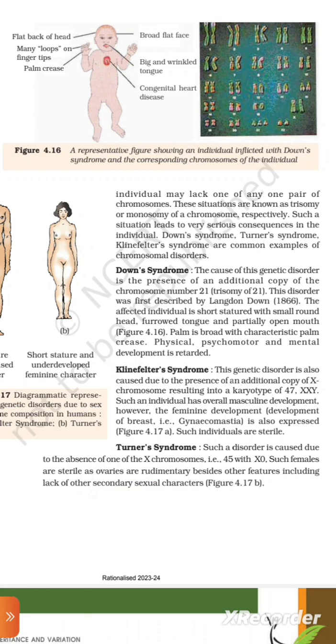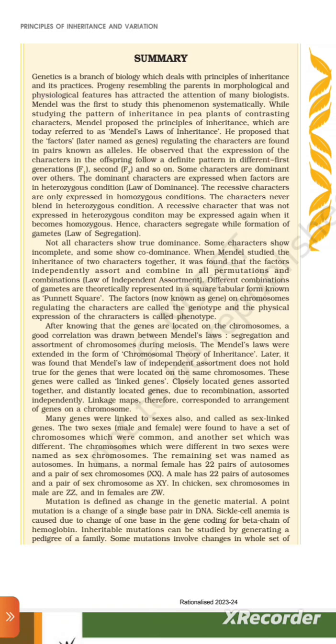45, with XO. Such females are sterile as ovaries are rudimentary, besides other features including lack of other secondary sexual characters. Figure 4.17b. Summary. Genetics is a branch of biology which deals with the principles of inheritance and its practice. Progeny resemble the parents in morphological and physiological features, which has attracted the attention of many biologists.